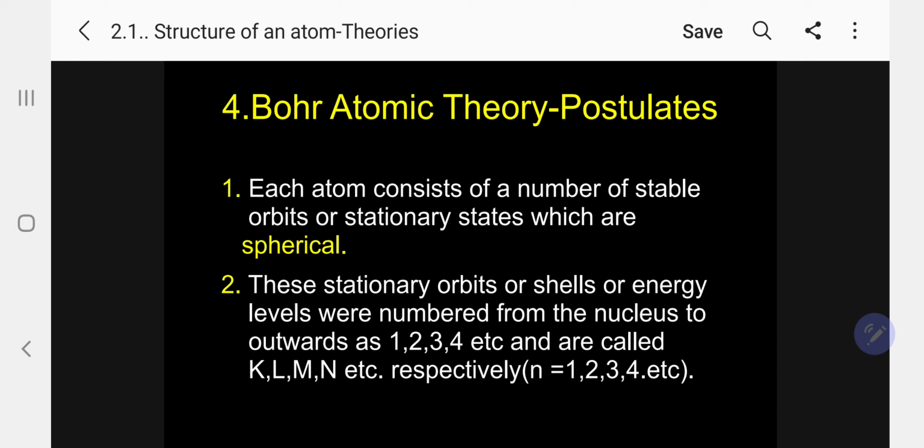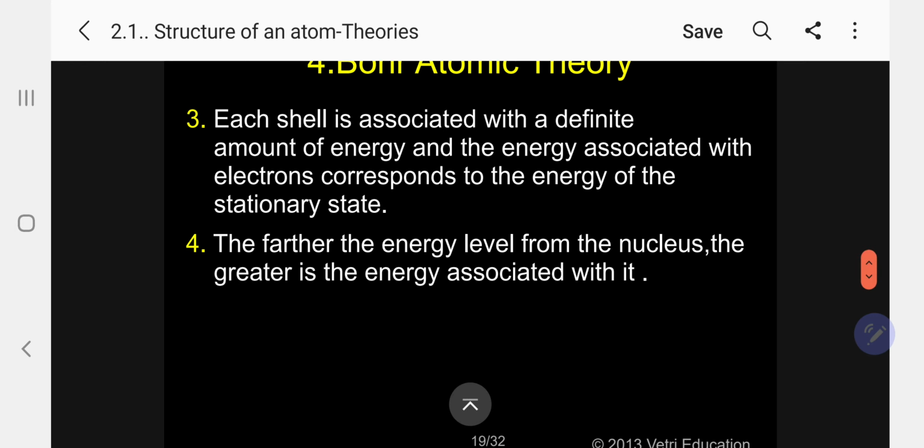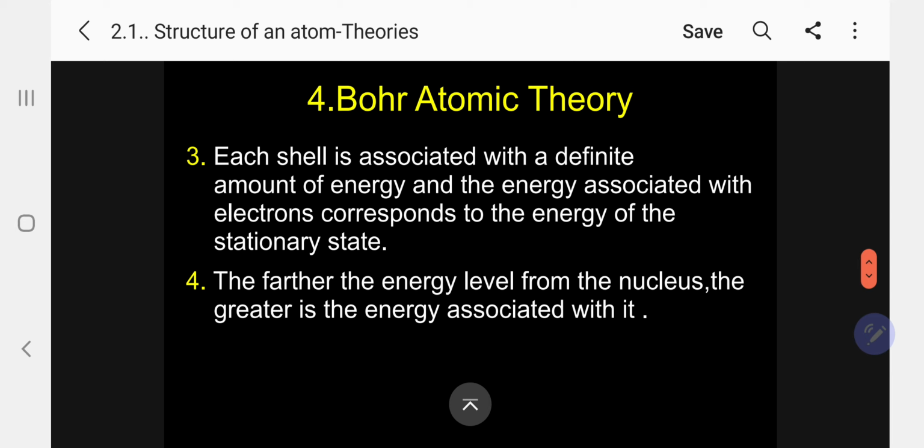Please follow. Now, third postulate: each shell is associated with a definite amount of energy. Kindly follow. Each shell is associated with a definite amount of energy. Bohr derived an equation for that. The derivation I am not bringing here, that is higher level, BSc and MSc level. And the energy associated with the electron which is revolving in the particular orbit corresponds to the energy of the stationary orbit.